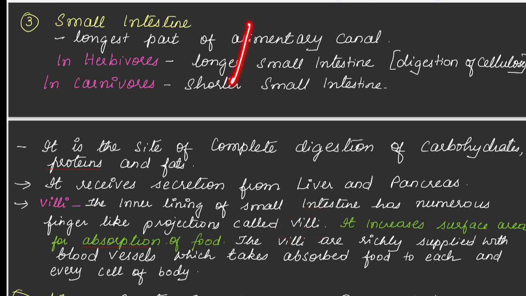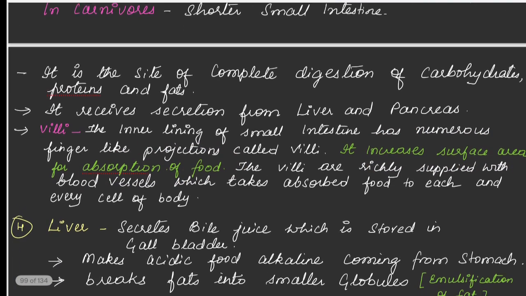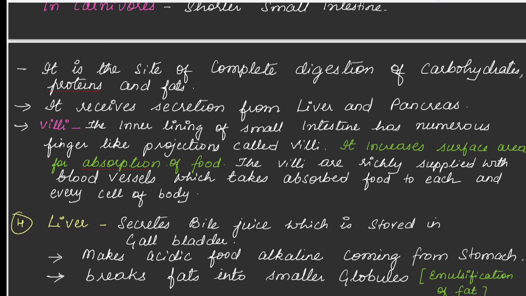So you can see, if this is the small intestine and you observe carefully on the inner lining, it will be like this. A small finger-like projection you can see on the inner lining. That is called villi. What is the function of villi? It increases the surface area for the absorption of the food. So the digested food will be absorbed by the villi.